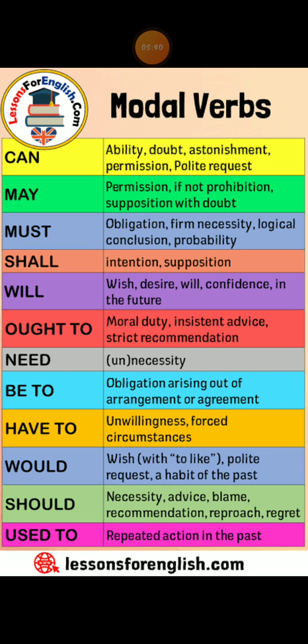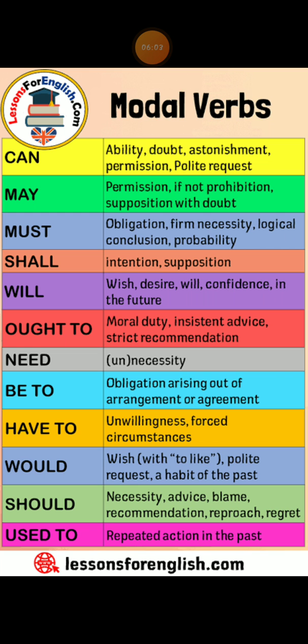Should is used for probability. We should arrive before dark. The roads should be less crowded today. Should is used for supposition, like he should help me if he were here. I should go if I were you. So this is how should and would are used in different ways.